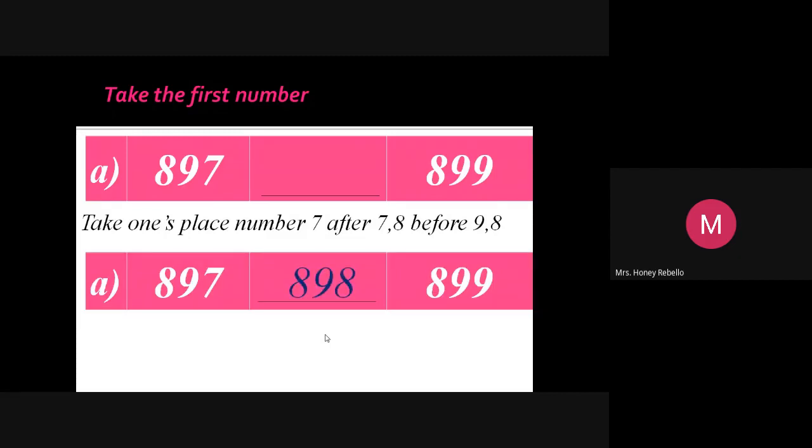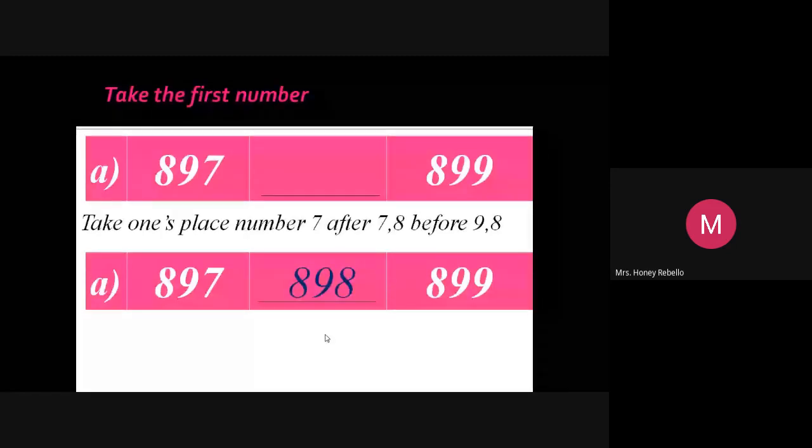898. Don't write anything, just have a look. 897, 898, 899. You have to read in your mind after writing the answer. Just see the first row of numbers. One number is missing in between these two numbers. Now you got the answer.